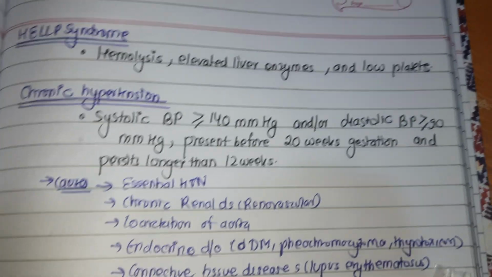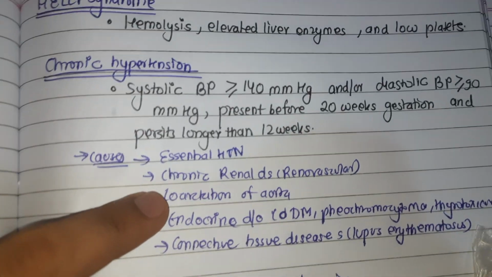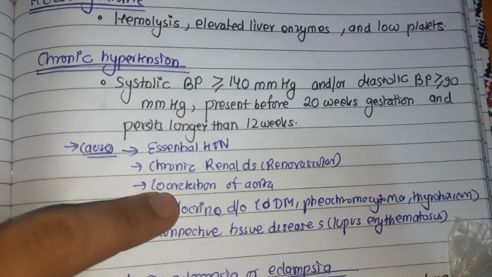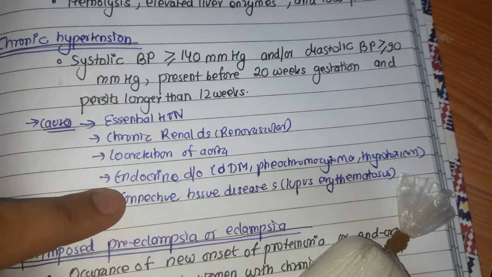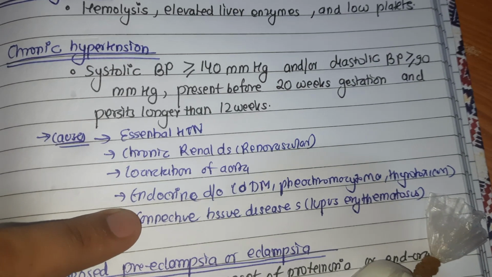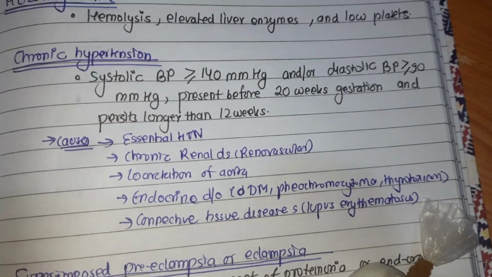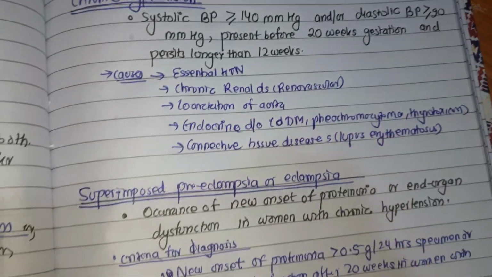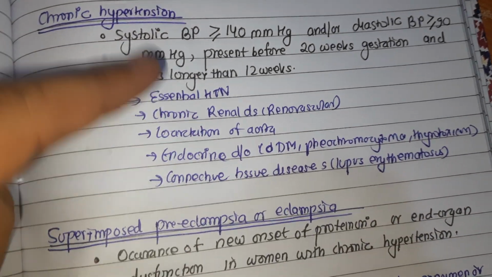And there are various different causes of chronic hypertension. One is essential hypertension, which is the majority of the cases, then chronic renal disease, coarctation of aorta, endocrine disorders like diabetes mellitus, pheochromocytoma or thyrotoxicosis, and connective tissue diseases like lupus erythematosus. These are the causes of chronic hypertension.